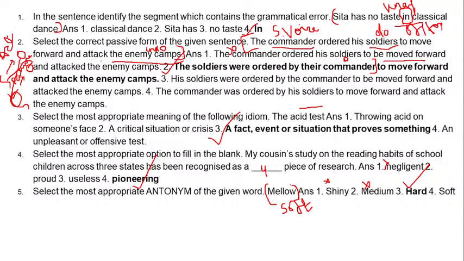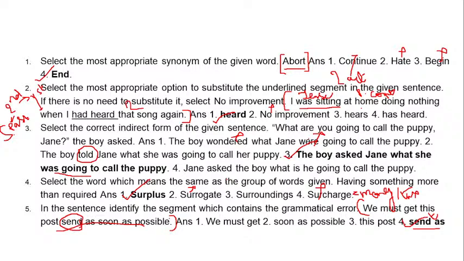Whereas in our previous one, yes, here: I was sitting at home doing nothing when I heard that song. So here the second action, let me write over here, is the interrupting action, right?